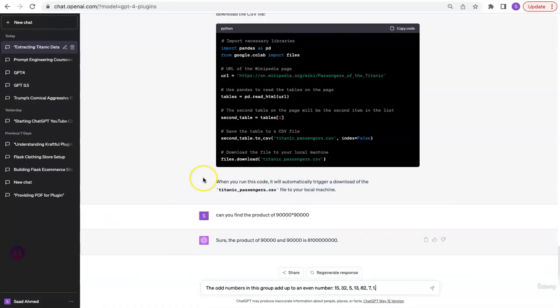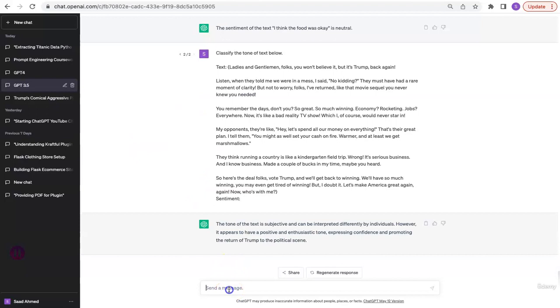And now let's try a slightly more difficult word problem where GPT or BARD might not be able to follow us through and may give us a wrong answer because of its critical reasoning ability. So this is my prompt. I'm actually going to use this on 3.5 first because that's the most basic model that OpenAI has. I'm saying the odd numbers in this group add up to an even number, and I'm expecting a Boolean answer of either yes or no. I want the model to respond in true or false.